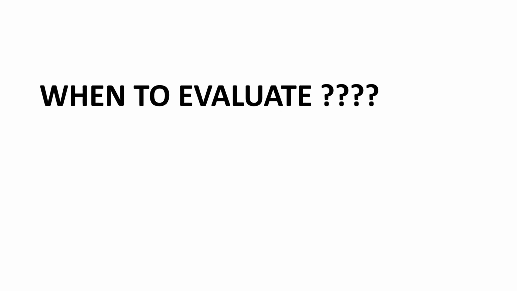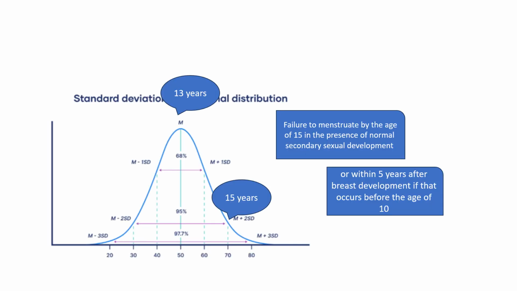Let's discuss when to evaluate. What is the age at which we'll start the evaluation? So let's discuss the standard deviation curve first. This is the standard deviation curve, that is a bell-shaped curve, and this is the mean age of getting menses, that is 13 years of age, and plus 2 standard deviations, that is 15 years of age. So we have to evaluate by the age of plus 2 standard deviations above the mean, that is 15 years, in presence of secondary sexual characters.